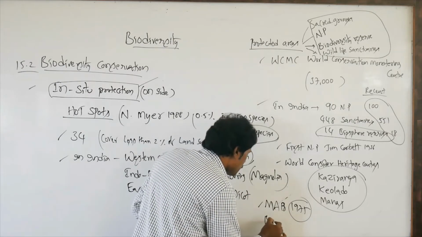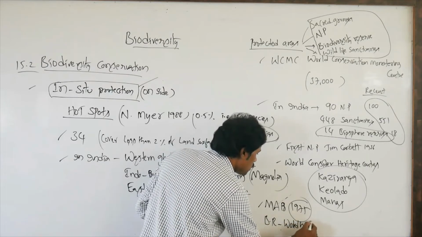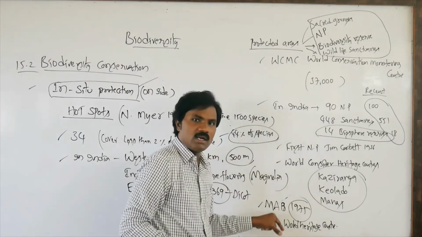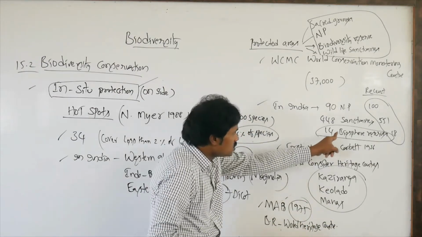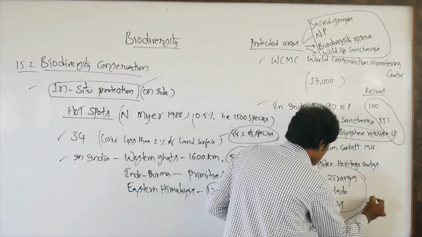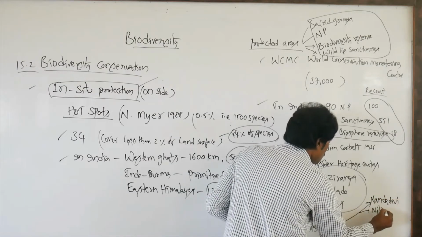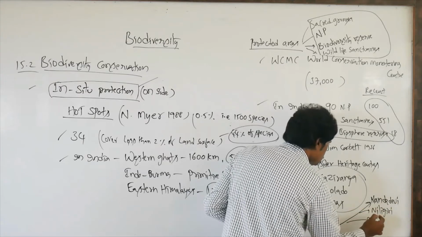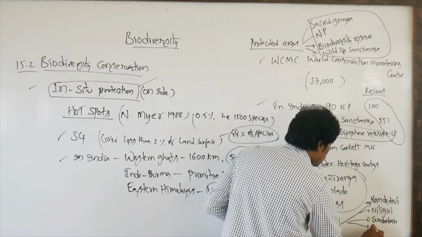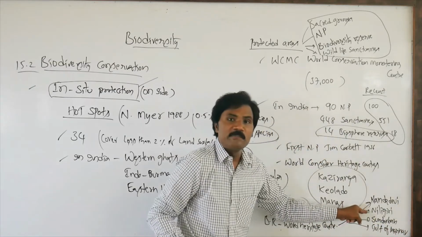Among the biosphere reserves in our country, the Indian world heritage centers include these: Nanda Devi, Nilgiri, Sundarban, Gulf of Mannar.